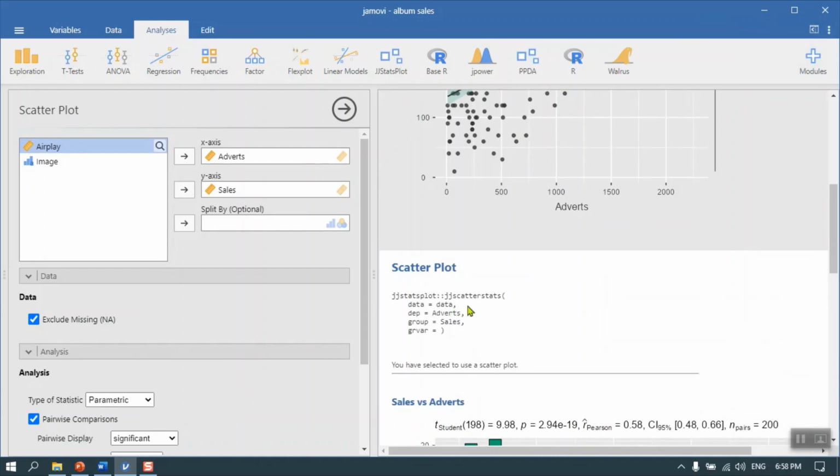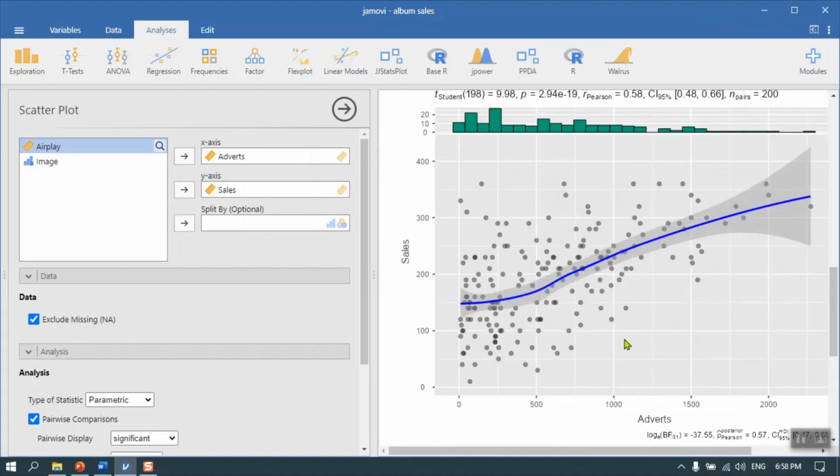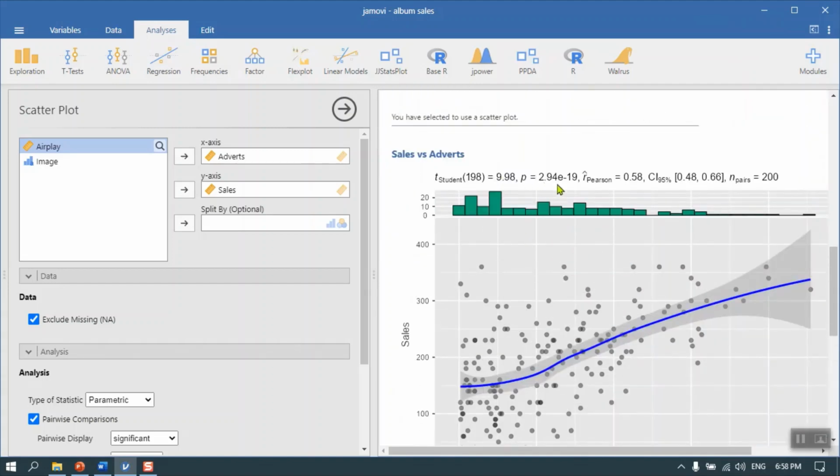So you can see the scatter stats, dependent is adverts. There's no grouping variable. There is the Pearson correlation, the t coefficient with its degrees of freedom. There's 200 rows of data, 200 participants, or 200 bands, if you wish. So the Student t-test of the correlation with 198 degrees of freedom equals 9.98, and you've got a p-value with like 18 zeros before the 2.